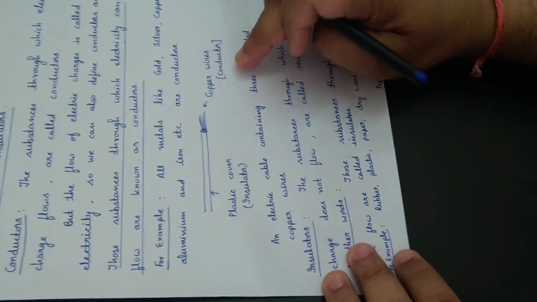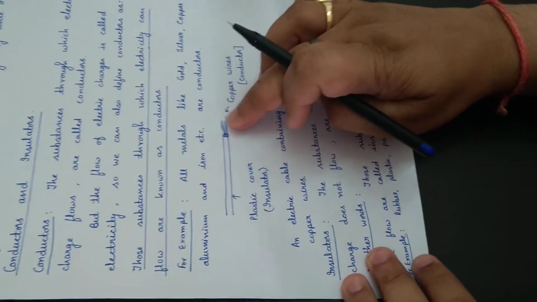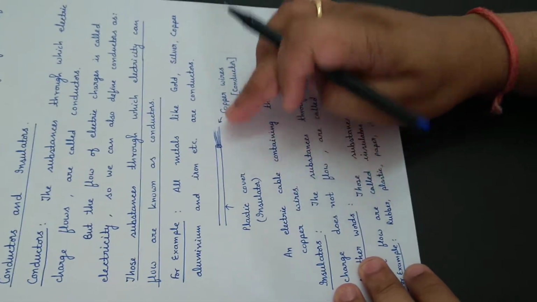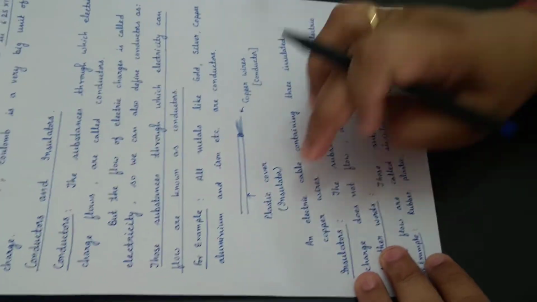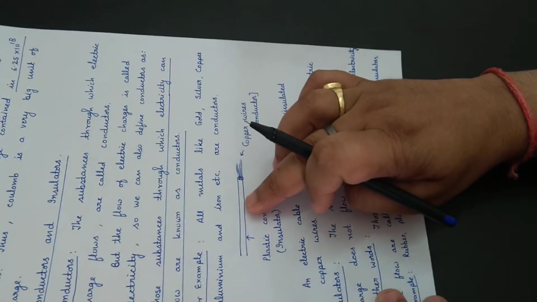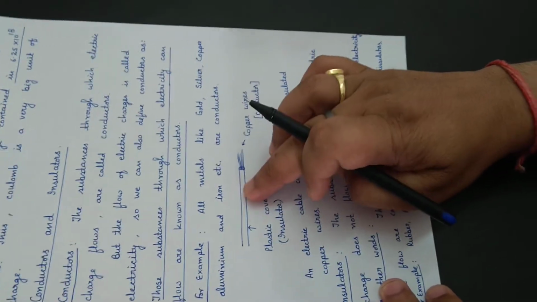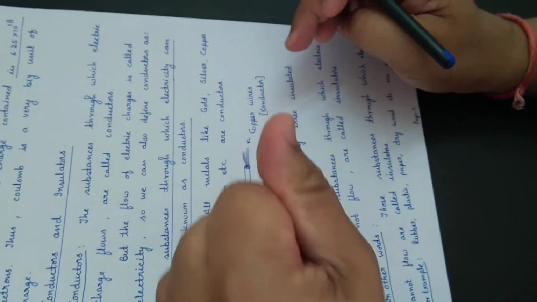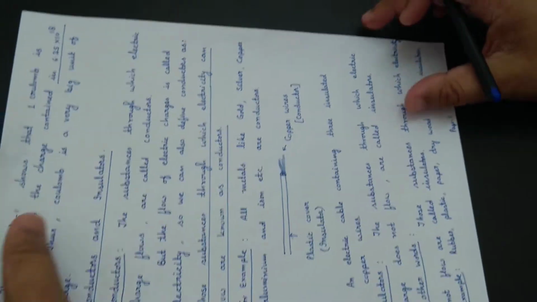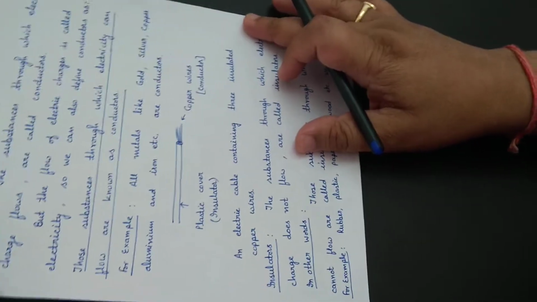So copper wires are the conductors, and the plastic cover with which all these copper wires are covered is called an insulator. The insulator does not allow electricity or electric current to pass, so we are safe. We can touch it, we can keep this rubber wire in our hand. So this is an example of insulator and conductor.